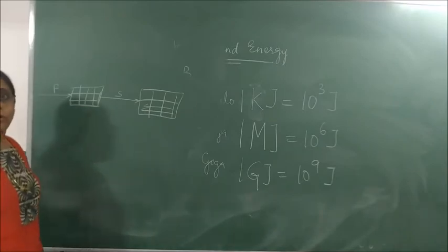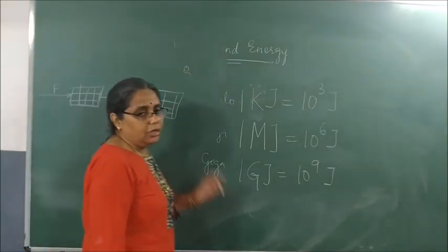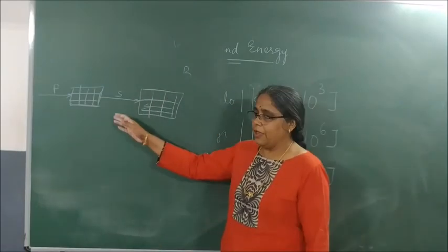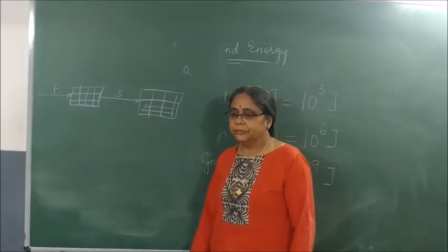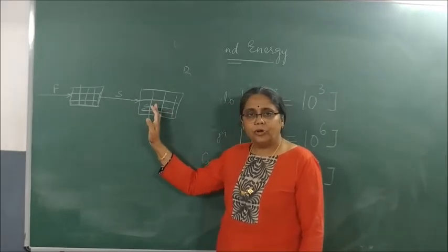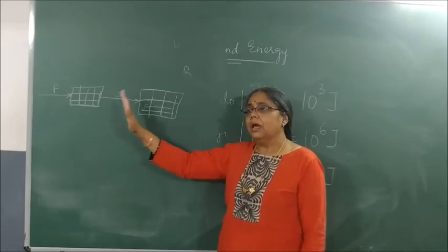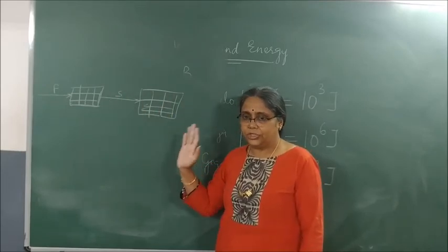If you push me but I don't move, then I am doing zero work. So W is equal to Fs. But why is it called positive work? Because the force applied and the displacement are in the same direction.